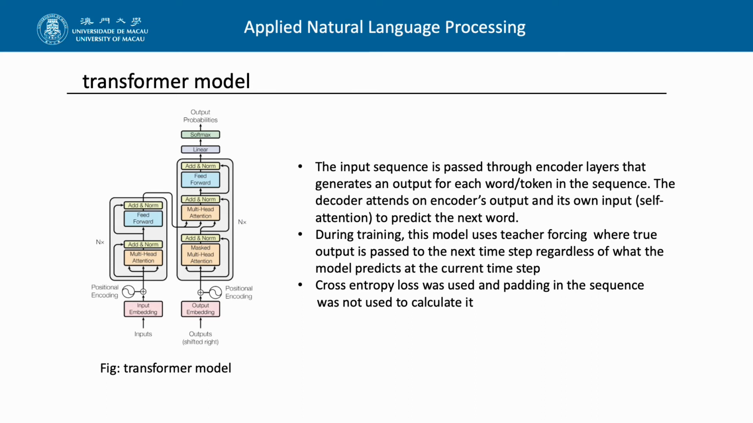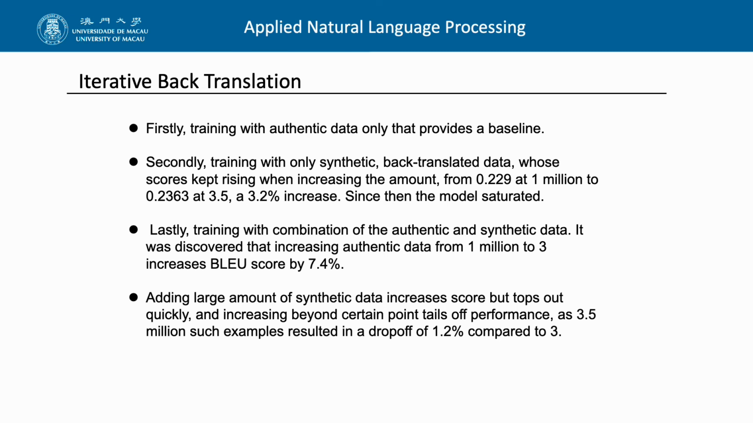As for the transformer model, the input sequence is passed through encoder layers so that it generates an output for each word token in the sequence. The decoder attends on the encoder's output and its own input to predict the next word. During training, this model uses teacher forcing, where the true output is passed to the next time step regardless of what the model predicts at the current time step. Cross-entropy loss is used, and padding in the sequence was not used to calculate it. And last is iterative back translation.